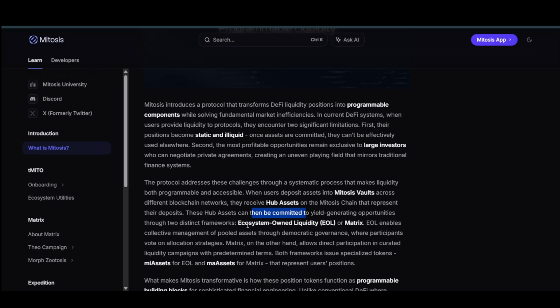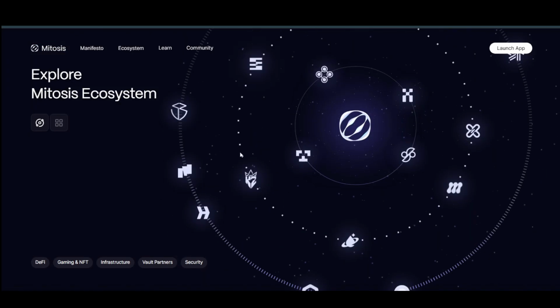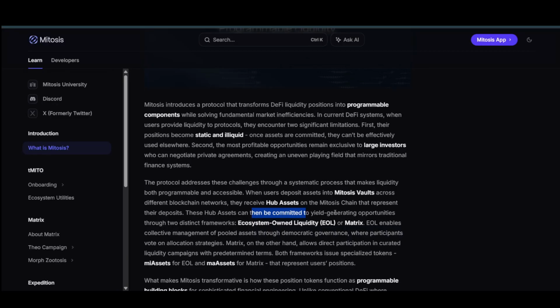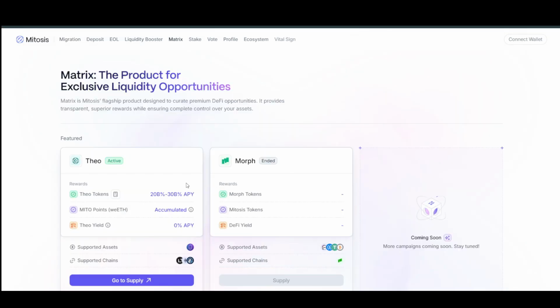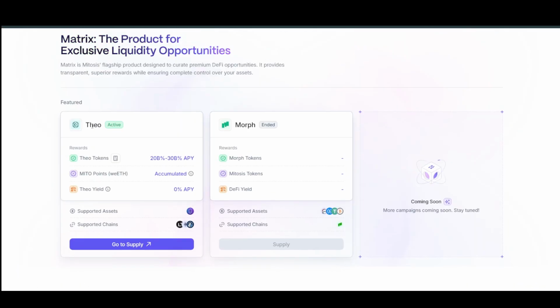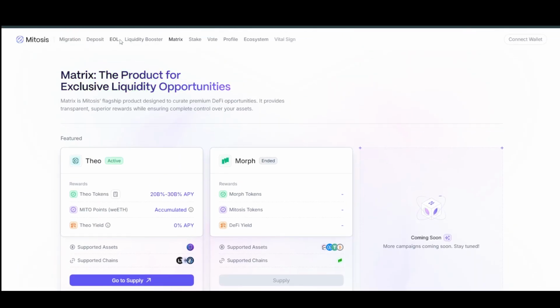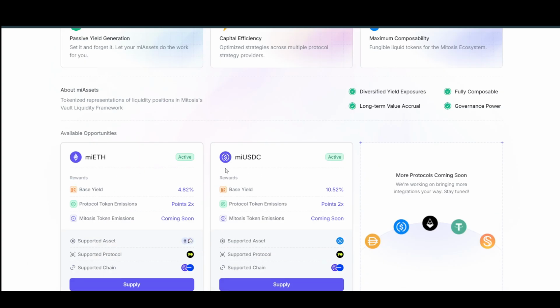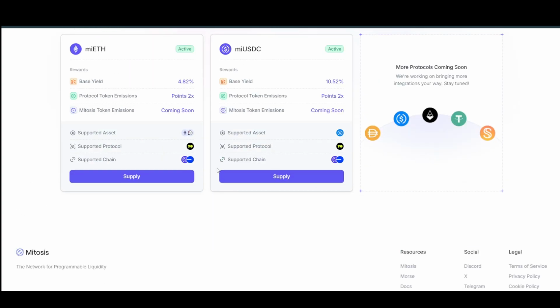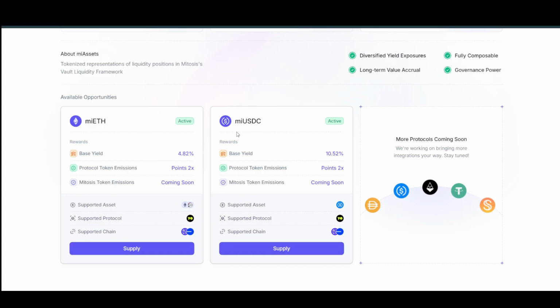The first one is Ecosystem Owned Liquidity. This is how the ecosystem looks, as you can see here. After that, they have Matrix, which is their flagship product. This is what Matrix looks like as of now. They have this Theo as of now, and if you look at EOL, this is their EOL, as you can see here. As of now, they have miETH and miUSDC.